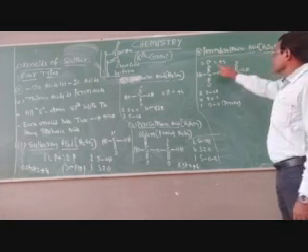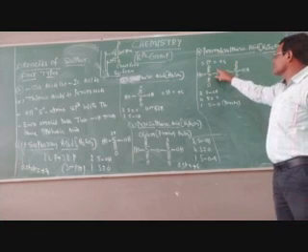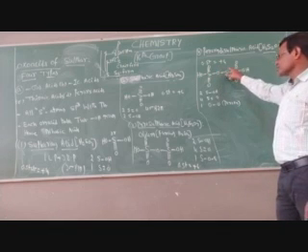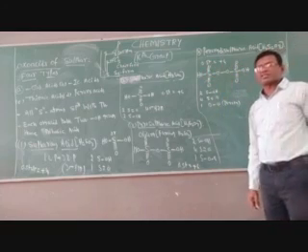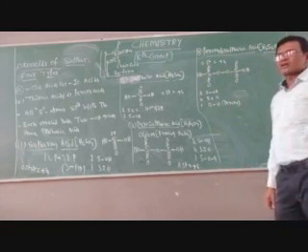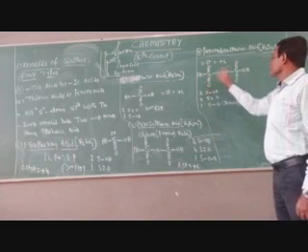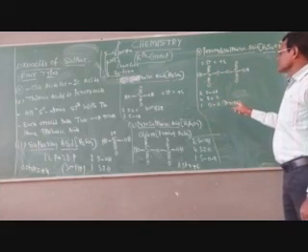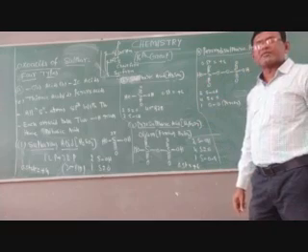Here both the sulfur atoms have oxidation state +6, children. In the peroxide, the oxidation state of the oxygen atoms should be taken as -1, -1, but the remaining oxygens should be taken as -2. Then only do we get the oxidation state of sulfur as +6. It consists of 2 S-OH bonds, 4 S=O bonds, and 1 peroxy linkage. So this is the structural explanation of peroxy disulfuric acid, children.